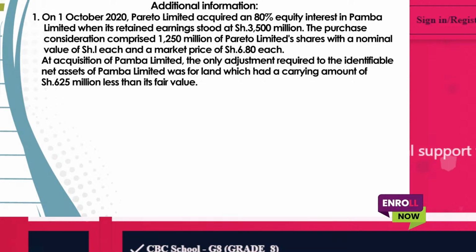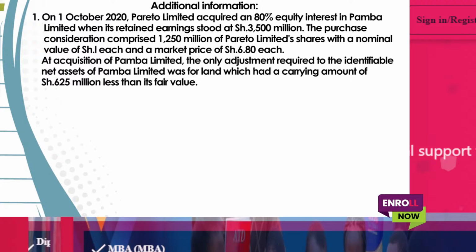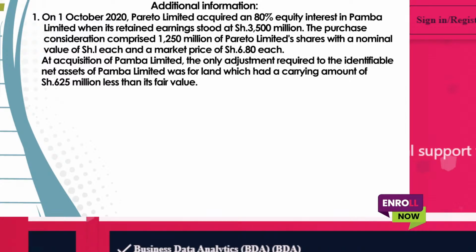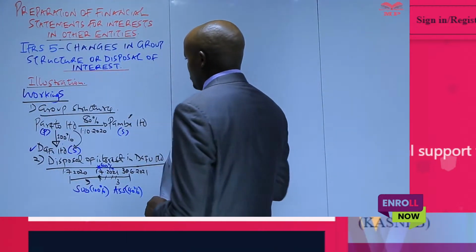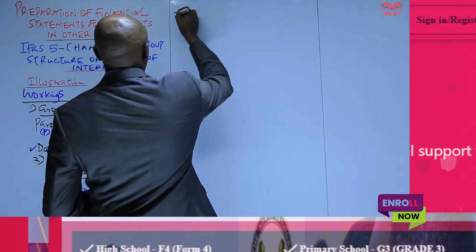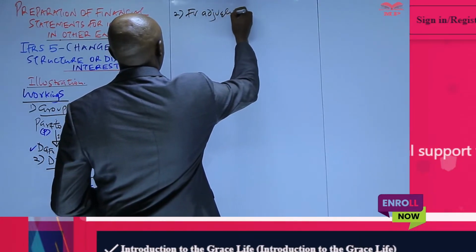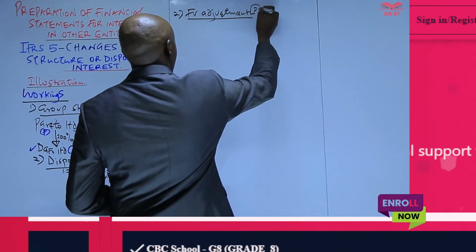And also we are told that at the acquisition of PABA Limited, the only adjustment required to the identifiable net asset of PABA was a land with a carrying value of 625 million less than the fair value. So basically what that means is that this company on the date of acquisition revalued the asset, and remember that process we refer to as the fair value adjustment or the fair value exercise.